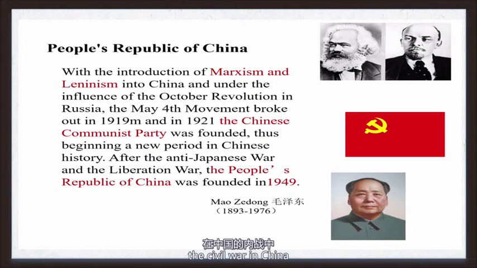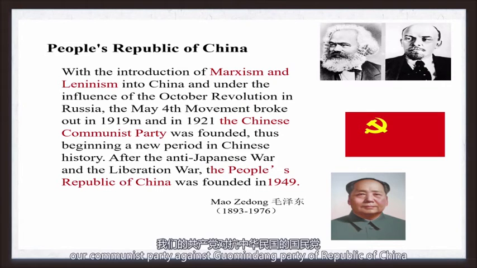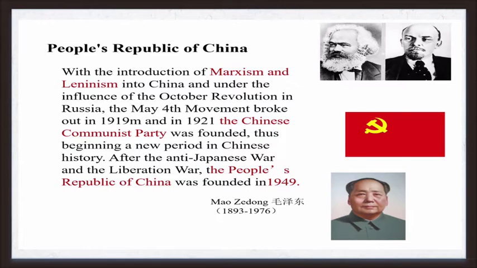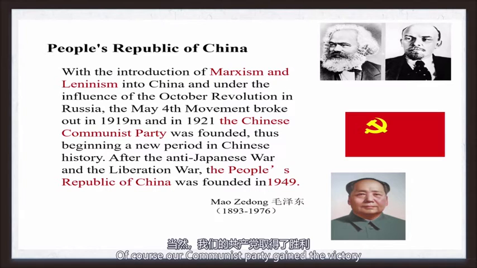The Civil War in China: our Communist Party against the Kuomintang Party of the Republic of China. Of course, our Communist Party gained the victory and established the new government, the People's Republic of China.